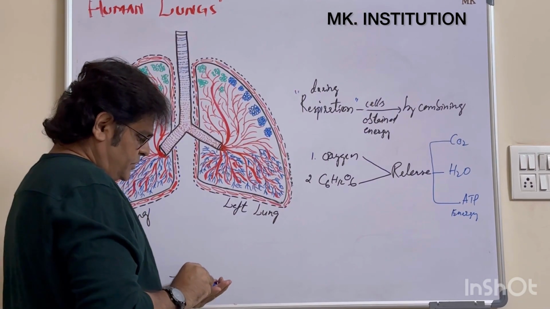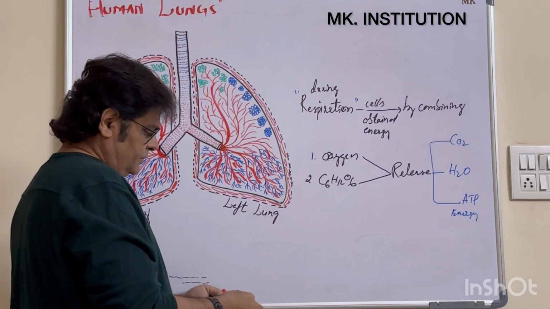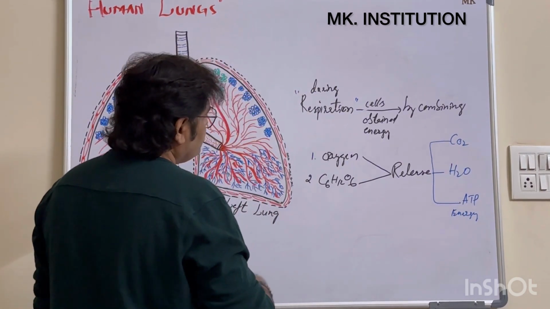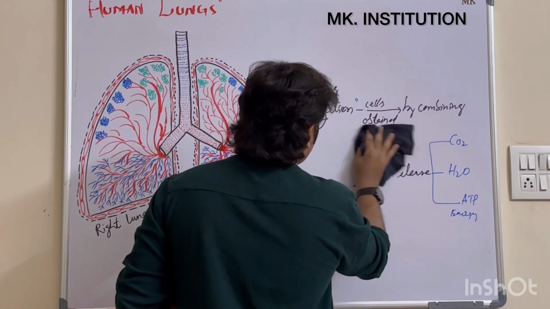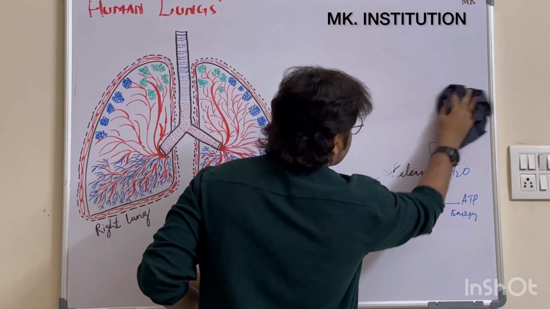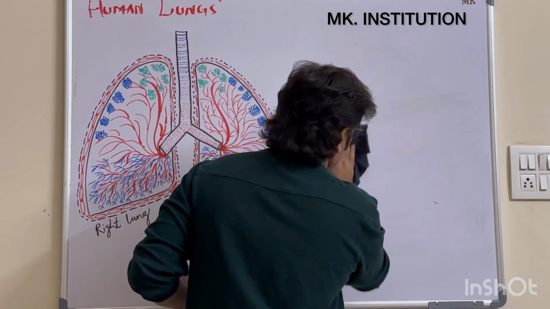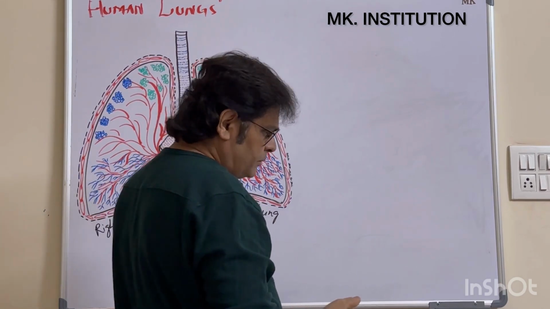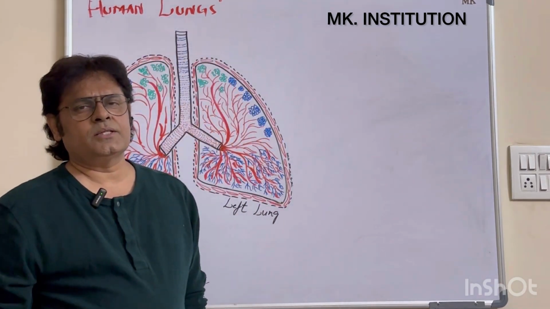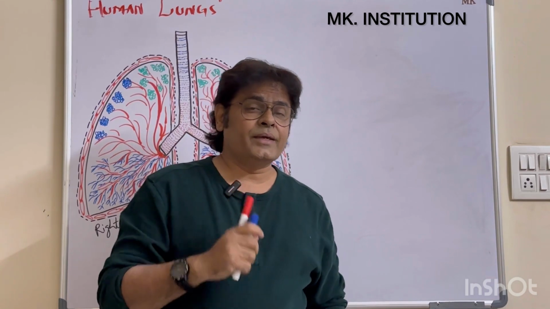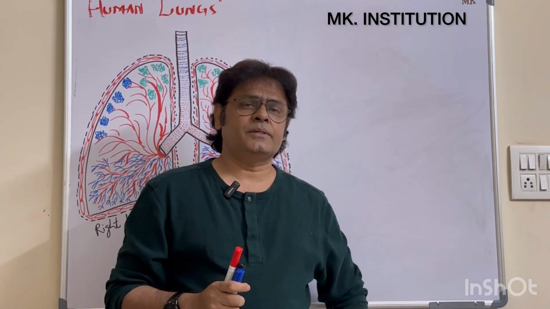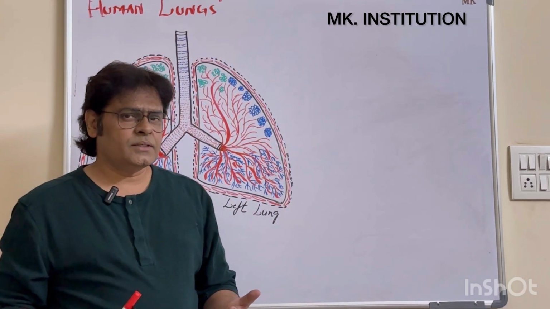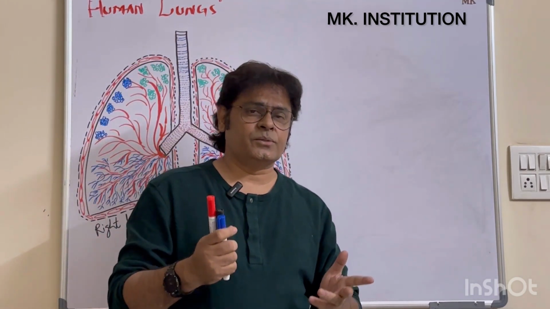Clear? So some types of respiration are there that I'll show you. Types of respiration. The two popular types are aerobic respiration and anaerobic respiration. What does aerobic respiration indicate? The respiration which takes place in the presence of oxygen is called aerobic respiration. What is anaerobic respiration here? Respiration in the absence of oxygen. You can call it the fermentation process.